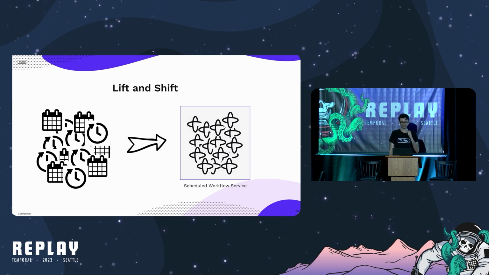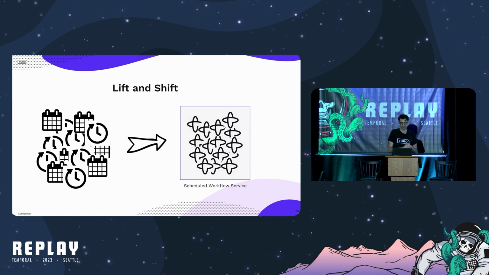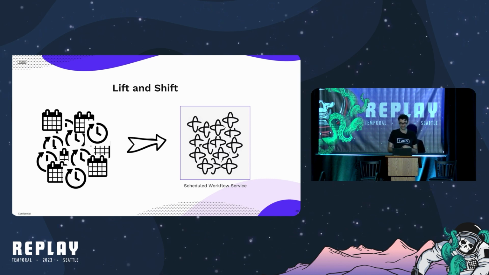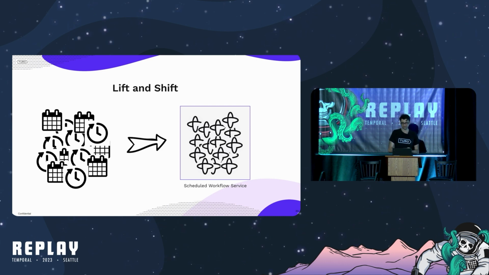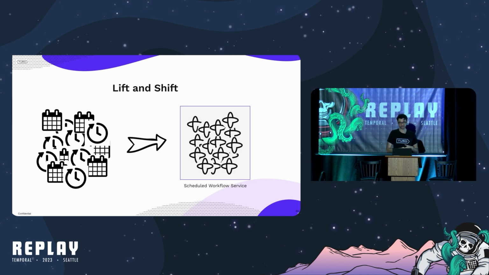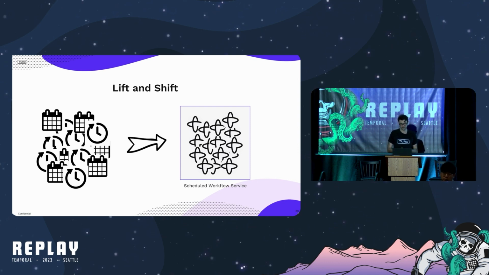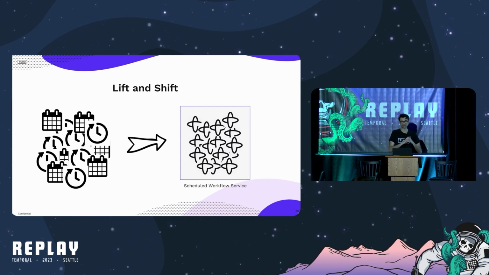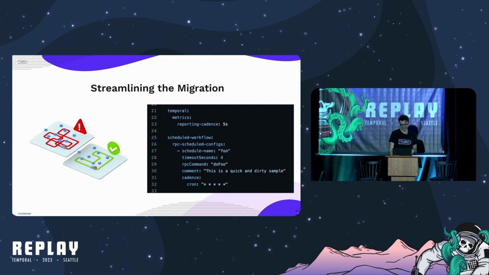With the lift and shift strategy in mind, we began exploring what the right way to do so would be. Temporal's new scheduled workflows were the clear choice. We decided to create a scheduled workflow microservice which would house all of these scheduled workflows. However, we soon realized that as a part of lift and shift, we would have to do the same thing over and over and over again. Close to 100 times if my count is correct. The entire plan sounds mind-numbing. Nobody wants to do the same thing over and over again.